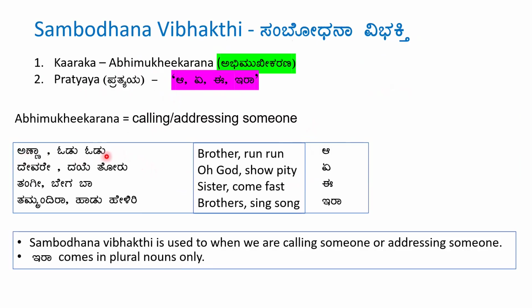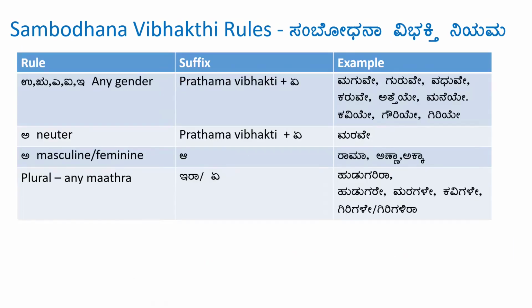Anna, odu odu. So you're calling the brother Anna. Devare, daye toru. So you're calling God, Devare. Tangi, begaba. Tangi, you're calling your sister. ತಮ್ಮಂದಿರ ಹಾಡು ಹೇಳಿರಿ. ತಮ್ಮಂದಿರ means brothers. You're calling your brothers. So Sambodhana Vibhakti is used when we are calling someone or addressing someone. Ira comes in plural noun form only. Let's see the rules for Sambodhana Vibhakti.